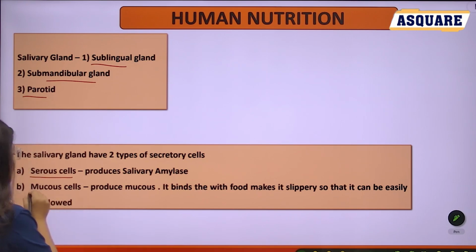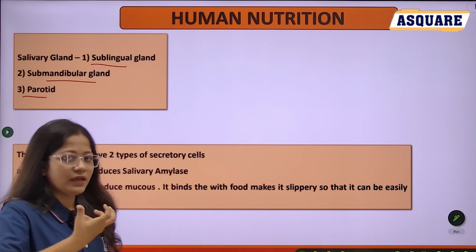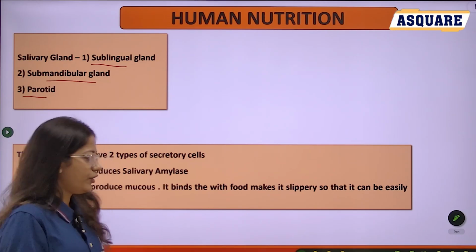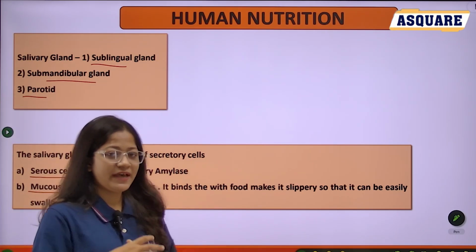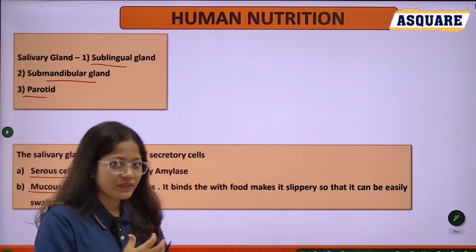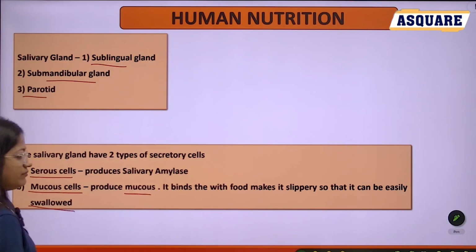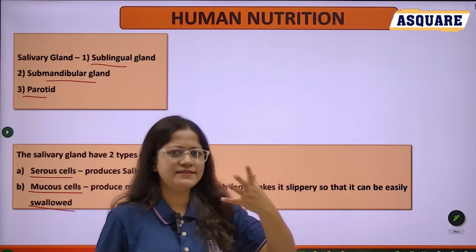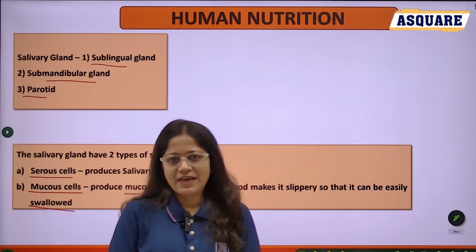The next one, mucus cells, secrete mucus. What is the function of this mucus? It binds the food particles so they are easily swallowed and passed into the esophagus. That is all about the salivary gland.